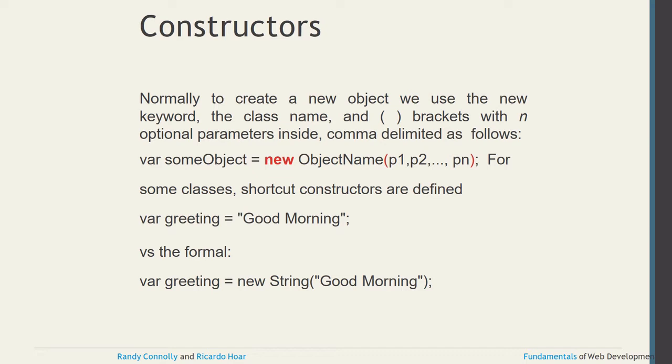But in JavaScript we can also write a shortcut way to constructors. Suppose I want to create var greeting equal to "good morning". The formal way to write the same statement is greeting equal to new String, because "good morning" is a string. So inside the parenthesis and the double quotes you put "good morning", and of course we put the semicolon to terminate the statement.